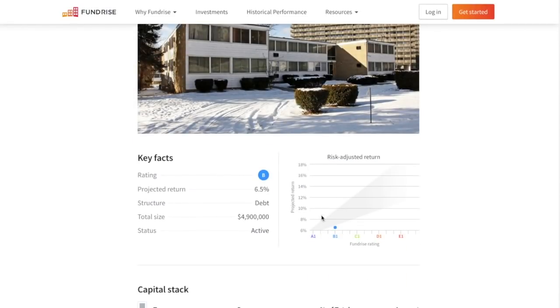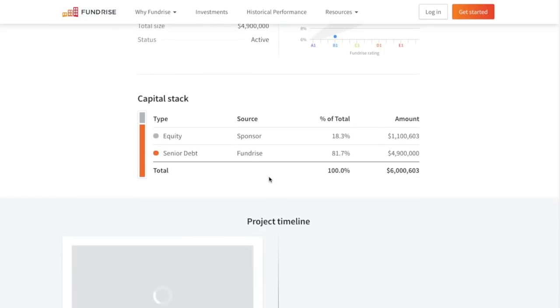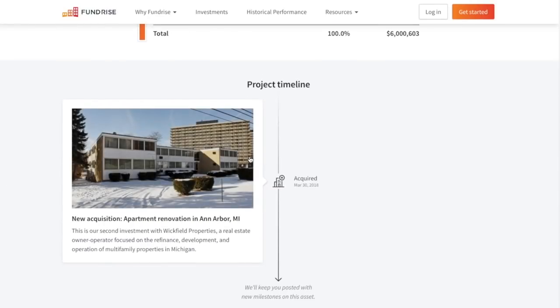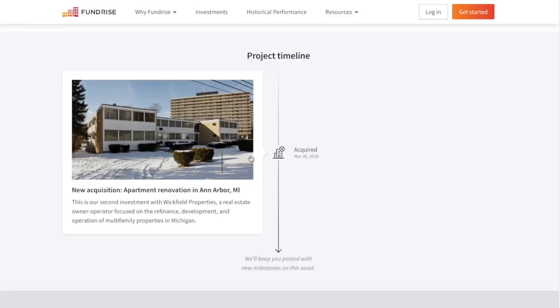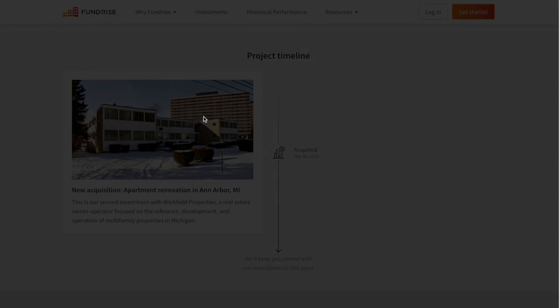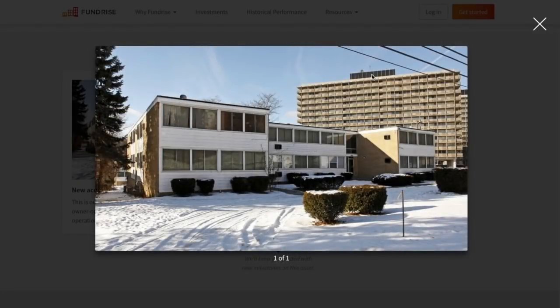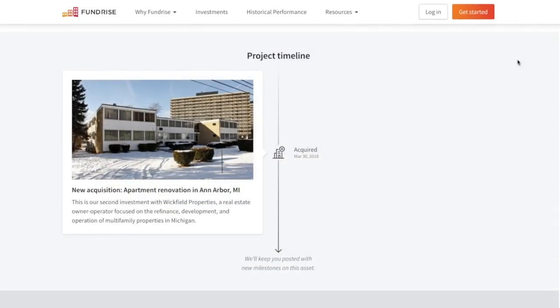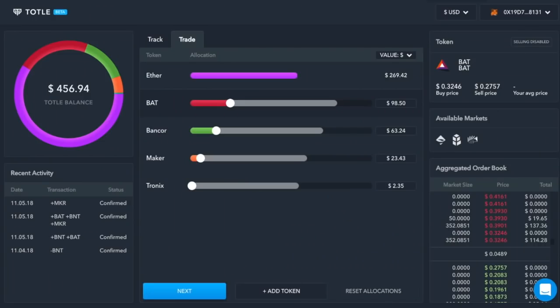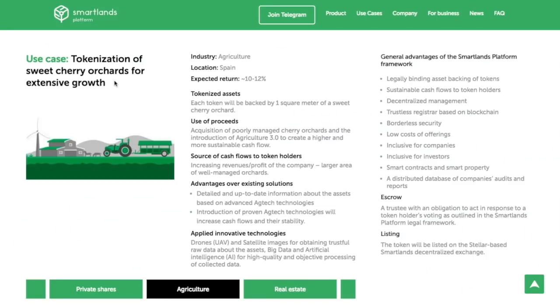I think for investors, this is really important information. So I'm kind of wondering, all the people who are investing in this particular security token, what they're actually looking at and why they're trading it. But it is traded, so back to Smartlands, it is traded about $500,000 per day.